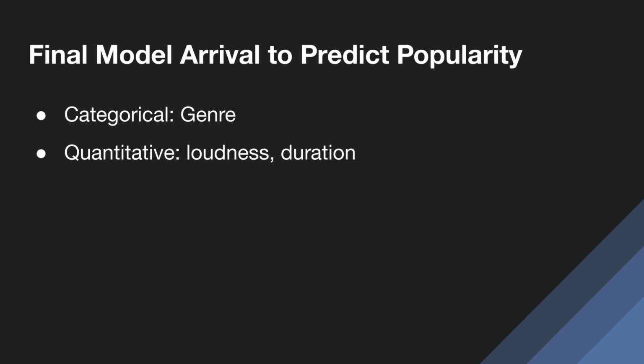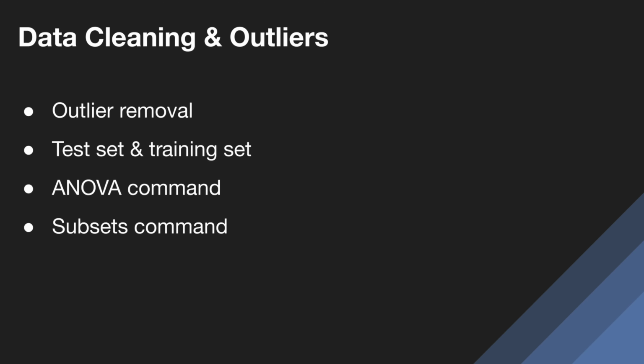For our final model, we decided to use the categorical variable genre and both quantitative variables loudness and duration. During our exploratory data analysis, they were identified as statistically and practically significant variables when modeled against popularity. However, upon building our model, this changed. In the data cleaning process, we removed outliers and then split the data into a test and training set. Roughly 70% of the data was randomly selected for the training set, and the remaining 30% of the data was for the test set.